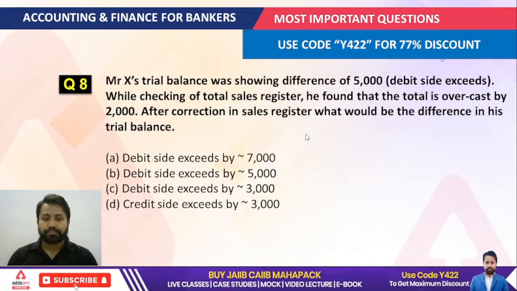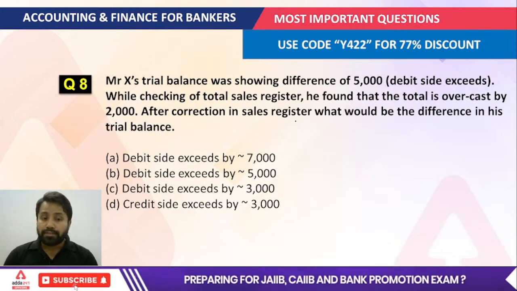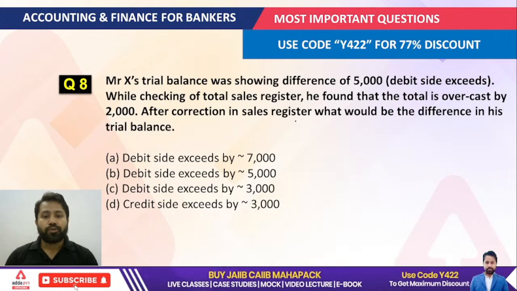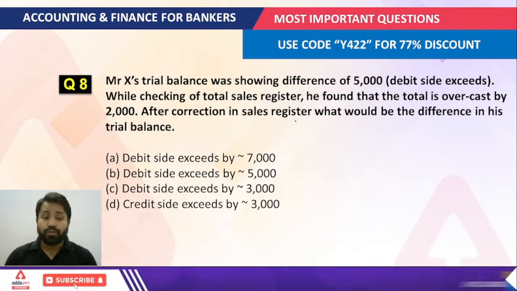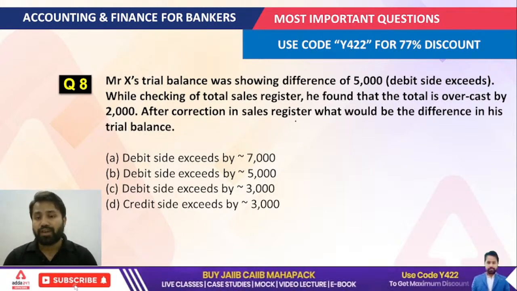Next question. Mr. X's trial balance was showing a difference of 5,000 rupees. While checking the total sales register, he found that the total is overcast by 2,000. After correction in the sales register, what would be the difference in the trial balance?